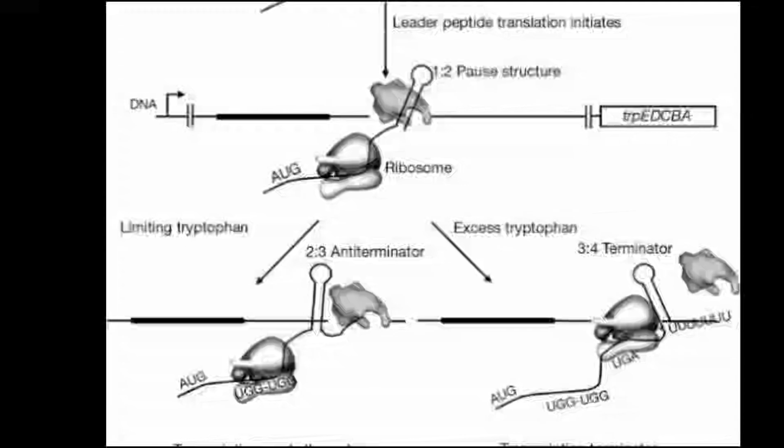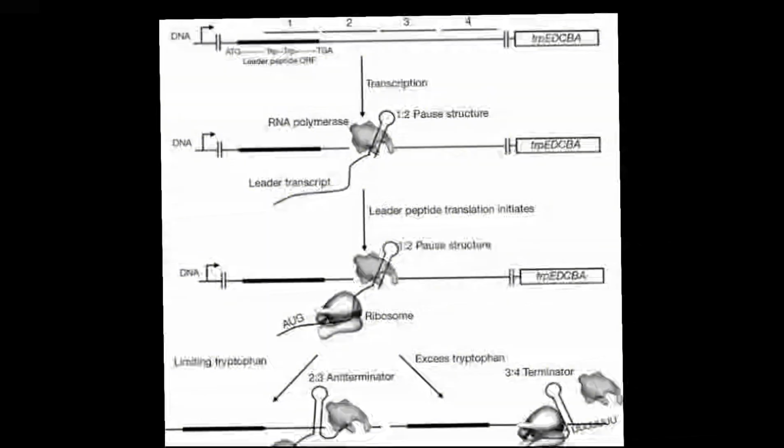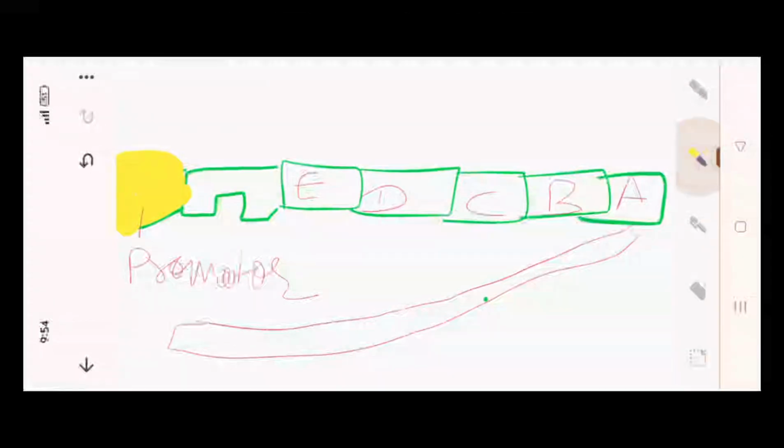In the presence of the 2 and 3 structure, RNA polymerase is free to continue transcribing the operon. Mutational analysis and studies involving complementary oligonucleotides demonstrated that the stability of the 2 and 3 structure corresponds to operon expression level. If the tryptophan level in the cell is high, the ribosome will translate the entire leader peptide without interruption and will only stall during translation termination at the stop codon.